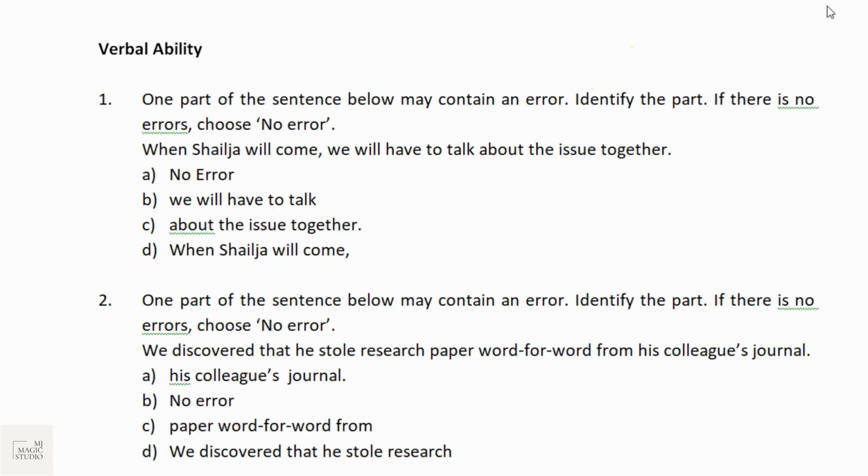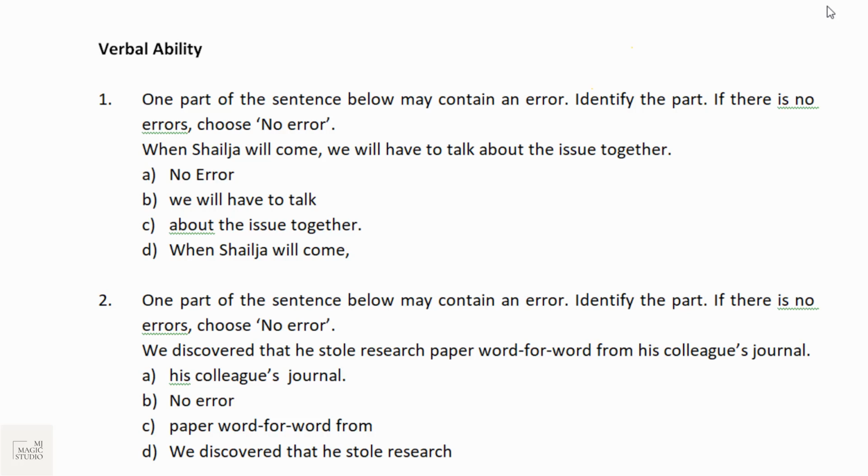Moving on to the next section, that is verbal ability. English comprises English comprehension, grammar, and vocabulary. I'll showcase all 25 questions, which we need to do in 25 minutes. Again, there is a timer for each question. Try to solve each question in the given time. Many questions are for 30 seconds.